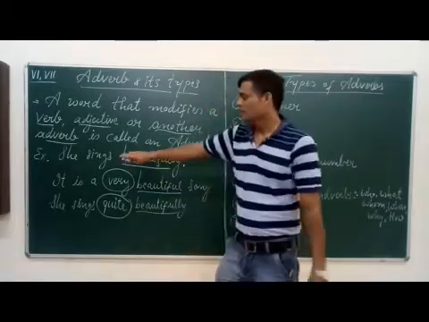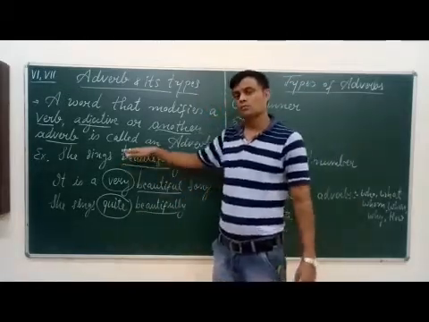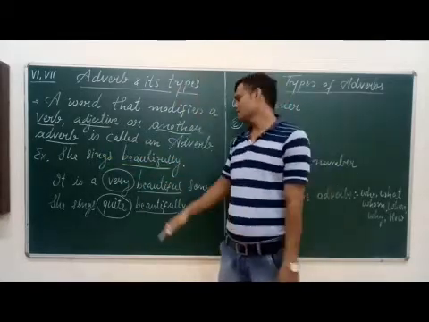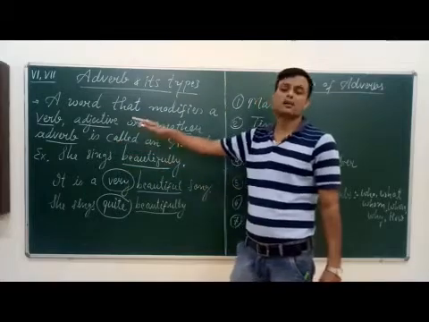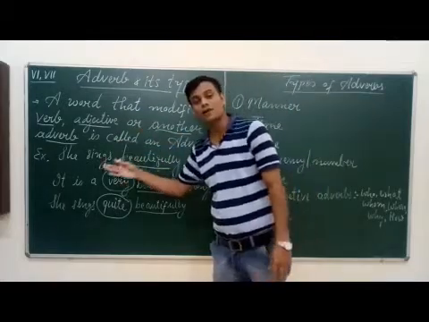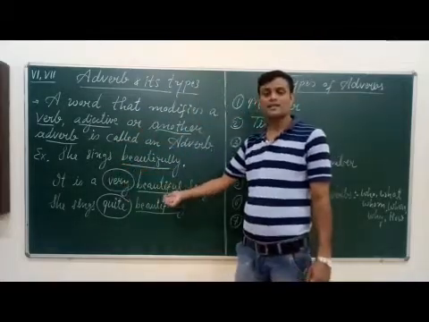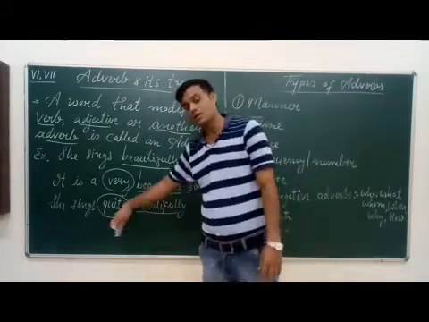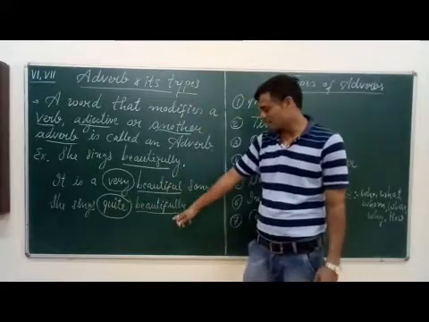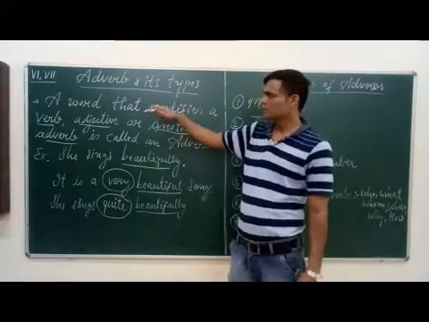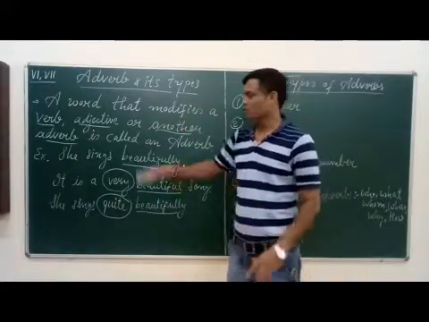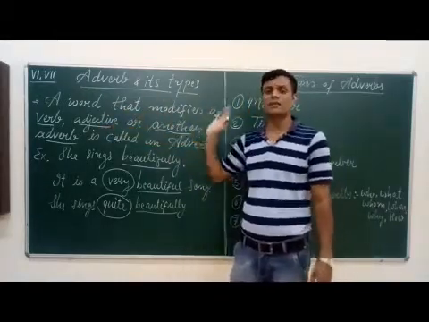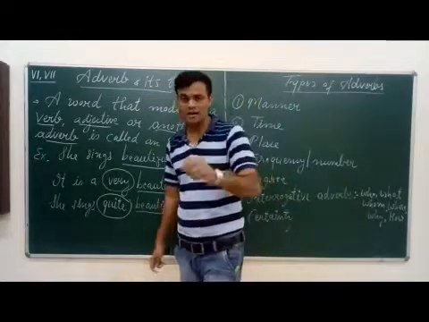Now see, in the first sentence, beautifully modifies the verb. In the second sentence, very modifies an adjective, beautiful. And in the third sentence, quite modifies another adverb, beautifully. So a word that modifies a verb, adjective or another adverb is called an adverb.